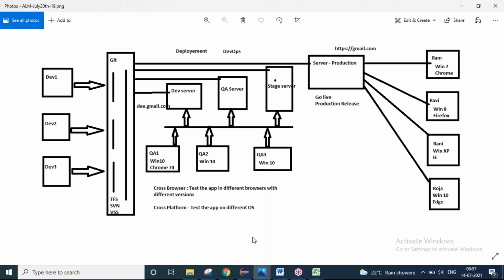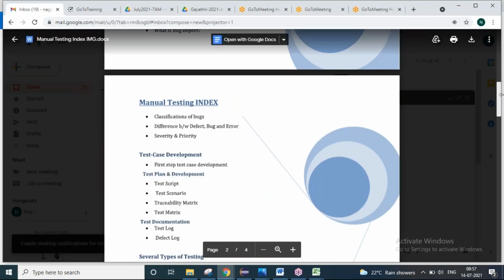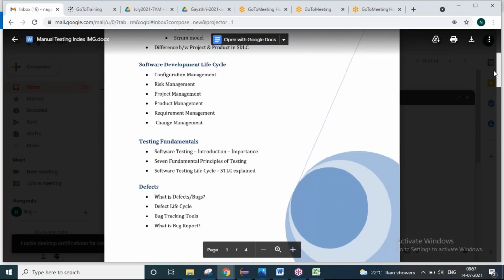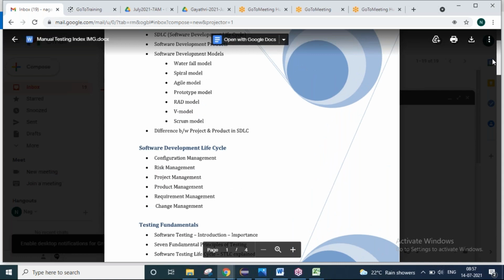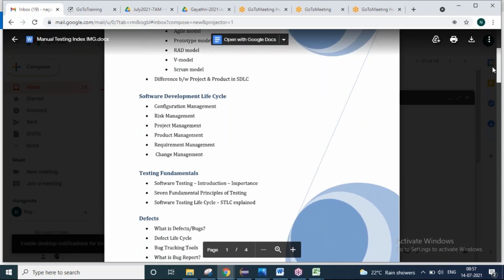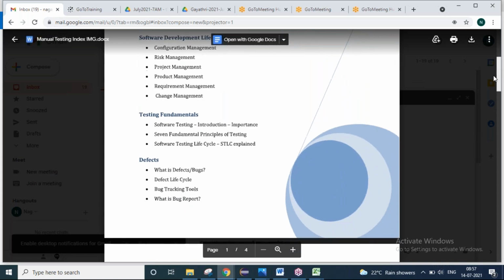Okay, so in our journey, first we will start with manual testing. In manual testing, I will teach you what the different software development life cycles are. There are different models like waterfall model, V model, agile model, something like that, right? Once we are done with that, there will be something called your test plan. In the test plan, there will be something called test strategy, test plan. In the test plan, you will have a design.